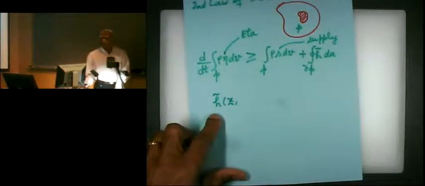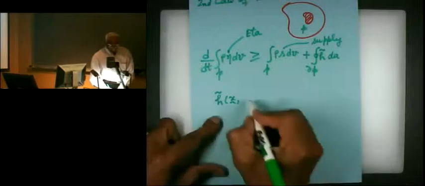The entropy flux H, entropy is a scalar quantity, so that's why we are not putting any tilde underneath. So the entropy flux at a point depends upon the orientation of the surface only through the outward normal.